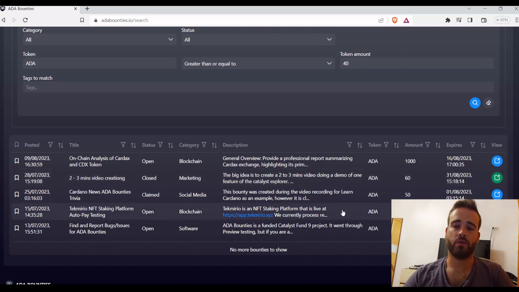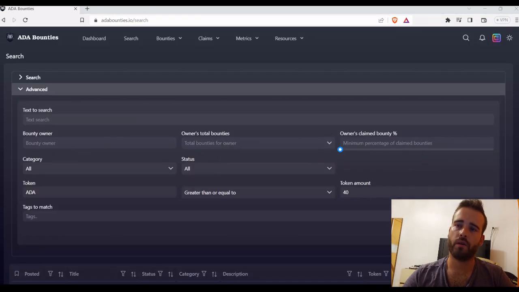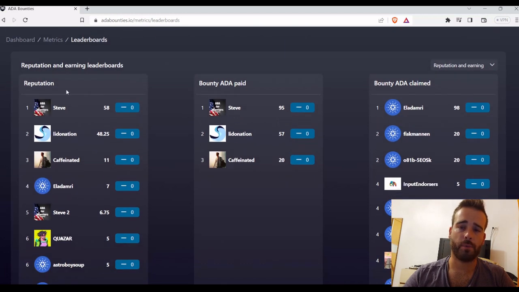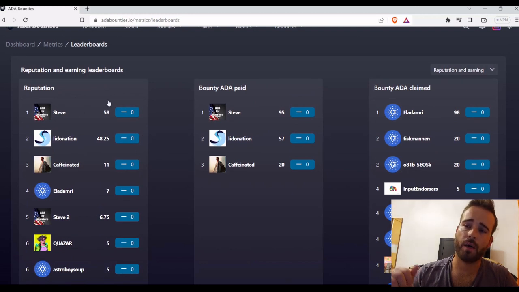Two of them are, one is closed and the other one is already claimed, but we have 3 open offers above 40 ADA. On top here, you also have bounties and claims, but in this case, we'll focus on metrics and focus on the reputation system. If you click here on Leaderboard, you're able to see the metrics considering the reputation system we talked to you about, that is related with how people are acting inside the app. And you have here the reputation, you have here information about the bounty ADA that were paid by each people, and you can see here also the claims.